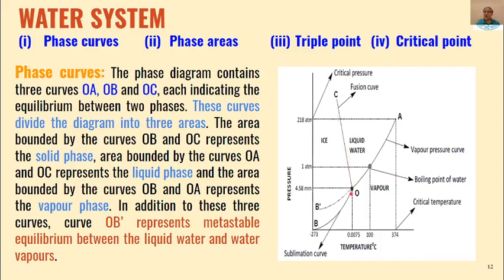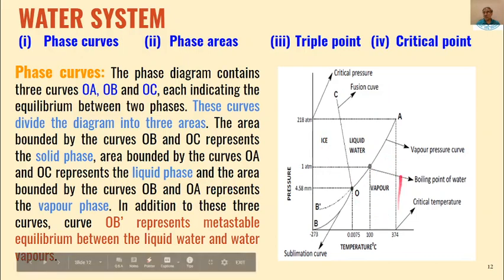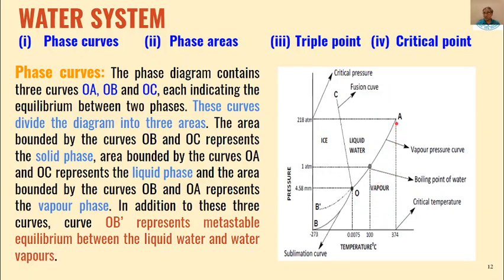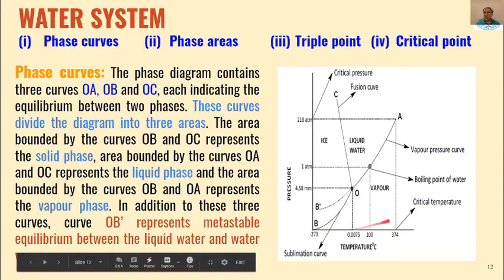And these three phase curves differentiate this phase diagram into three areas. One is this one, second is this one, and other is this one. The area below AOB is where water exists as vapor.